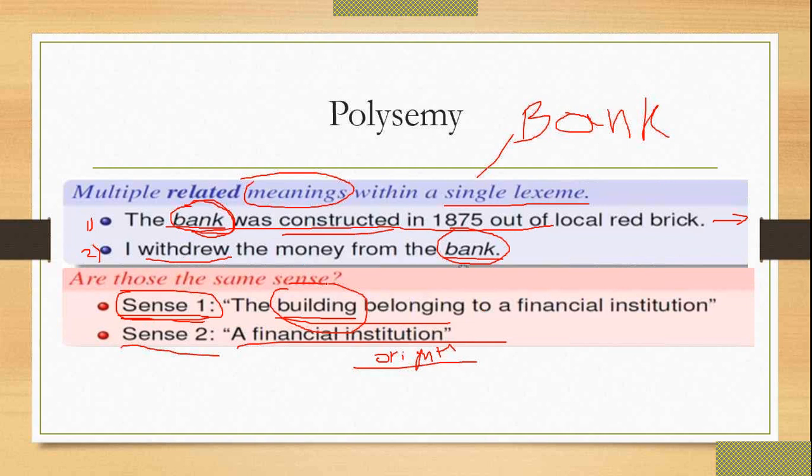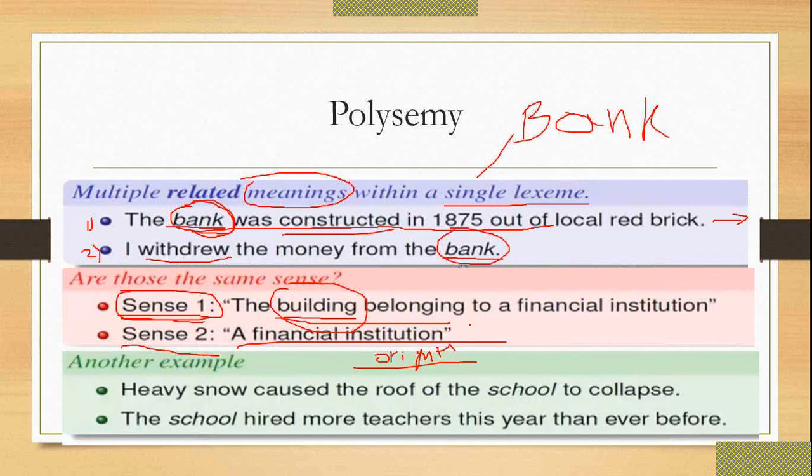Even though it appears in sentence number 1 and in sentence number 2, the sense of that particular sentence has a difference. The first sentence is more related to the building of a bank, and the second sentence is more related to the financial organization or financial institute. Okay.